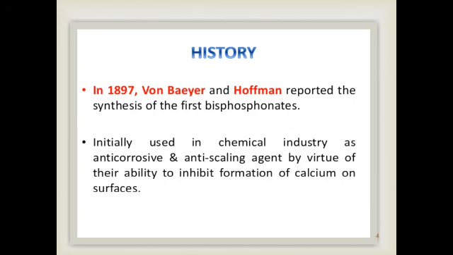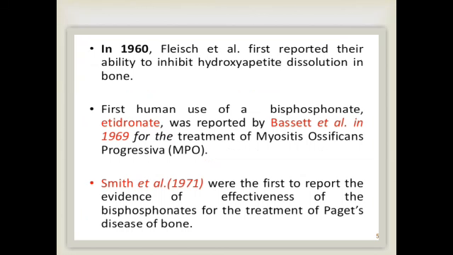Next we come to the history of bisphosphonates. In 1897, von Baeyer and Hofmann reported the synthesis of the first bisphosphonates. Initially they were used in the chemical industry as anti-corrosive and anti-scaling agents by virtue of their ability to inhibit the formation of calcium deposits on surfaces. In 1916, Fleisch et al. first reported their ability to inhibit hydroxyapatite dissolution in bone.